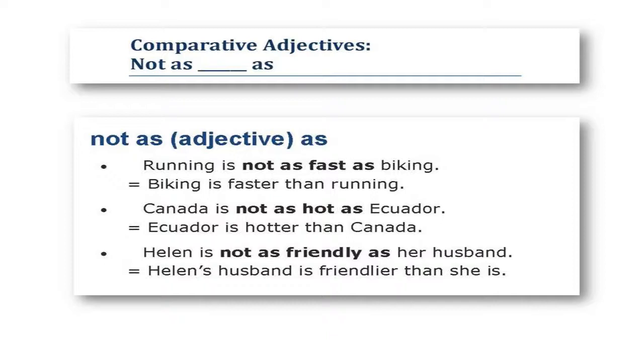Canada is not as hot as Ecuador. This means Ecuador is hotter than Canada. Helen is not as friendly as her husband. This means Helen's husband is friendlier than she is.